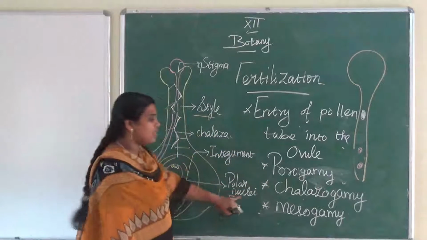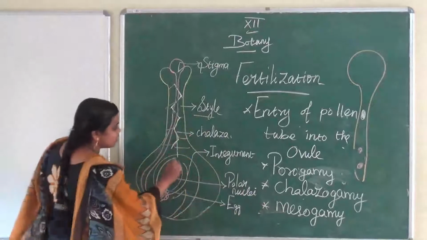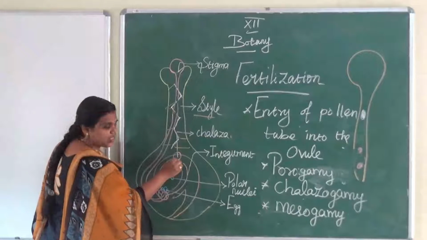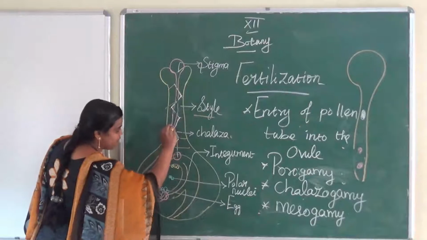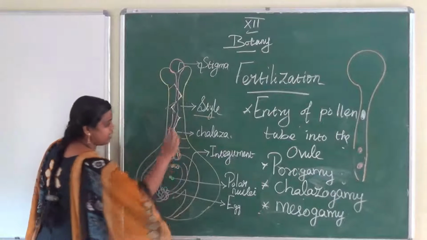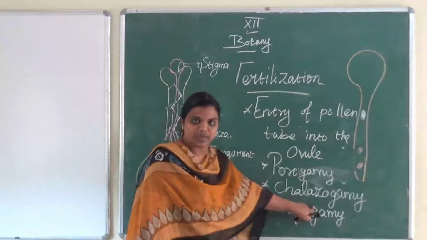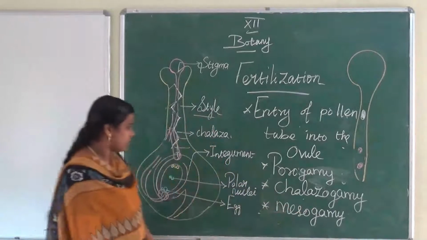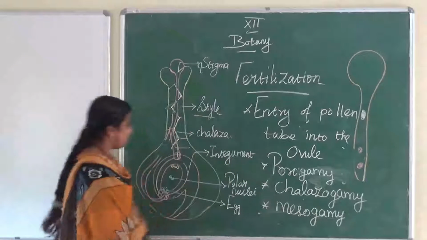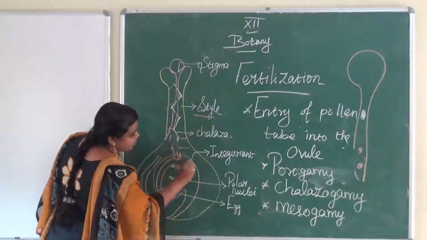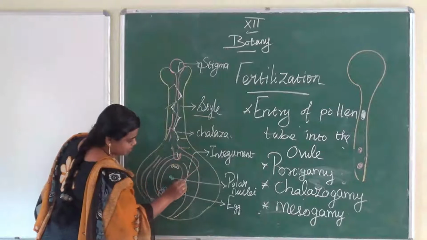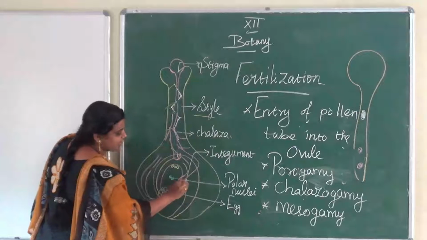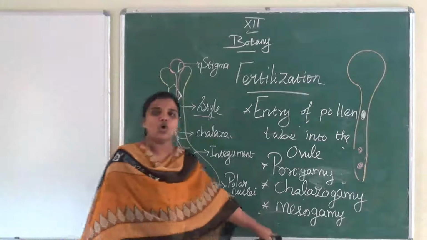Understand? And then chalazogamy: this is the chalazal end. When the pollen tube enters at the chalazal end, that is known as chalazogamy. Okay, is it clear? And then mesogamy: the pollen tube enters through the integument, that is known as mesogamy.